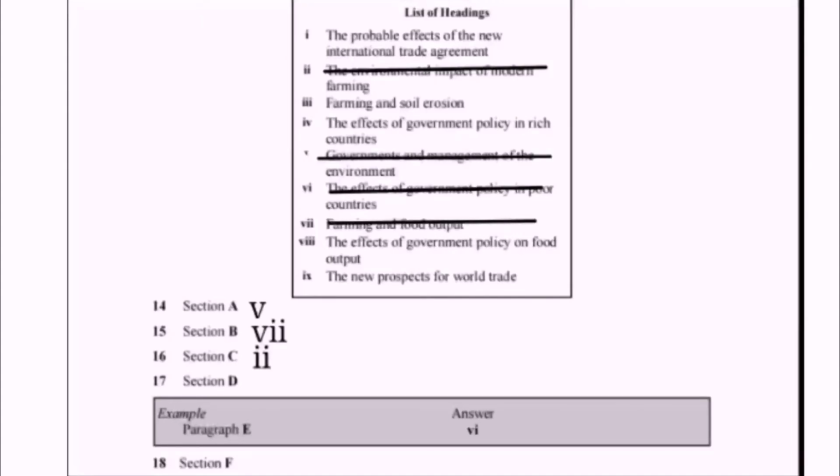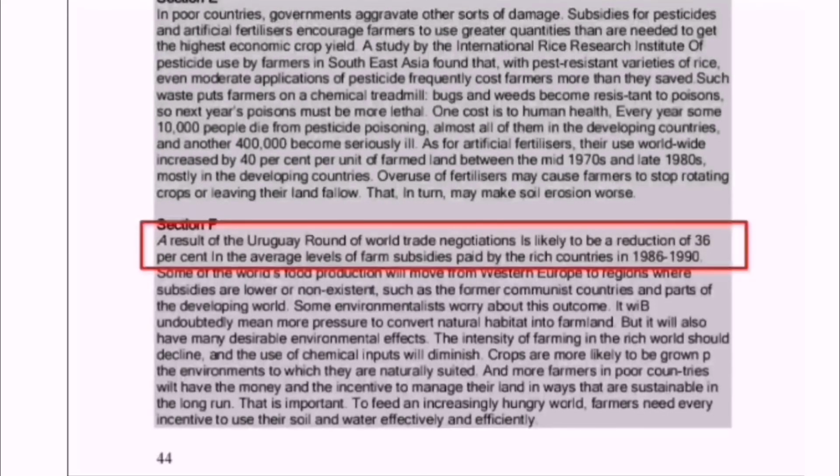So the correct heading for paragraph D is heading number 4, the effects of government policy in rich countries. So we can cross the heading number 4 in the list and we can write the Roman 4 in front of question number 17. There is no need to read the paragraph E because it is already solved.